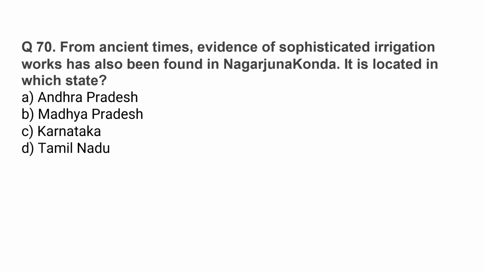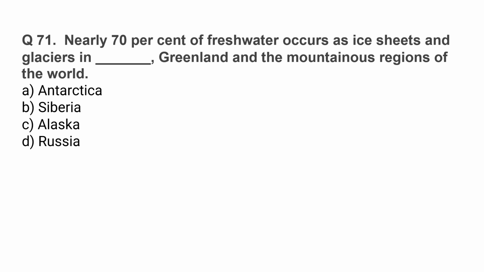From ancient times, evidence of sophisticated irrigation works has also been found in Nagarjuna Konda. It is located in which state? The correct option is option A, Andhra Pradesh. Nearly 70% of fresh water occurs as ice sheets and glaciers in Antarctica, Greenland, and the mountainous regions of the world.